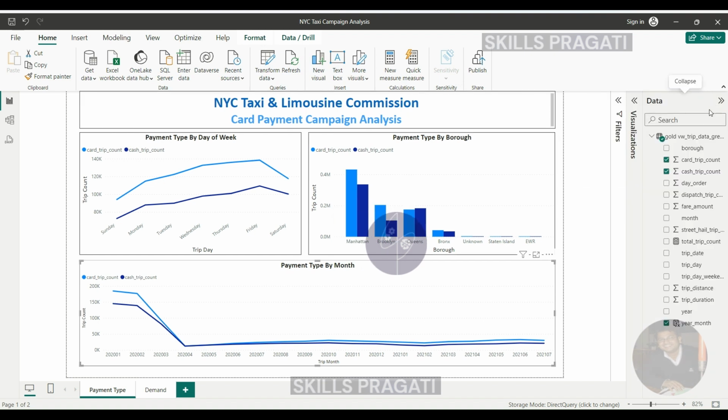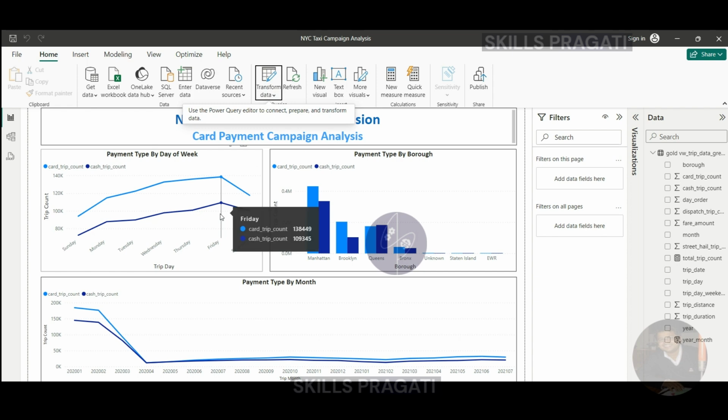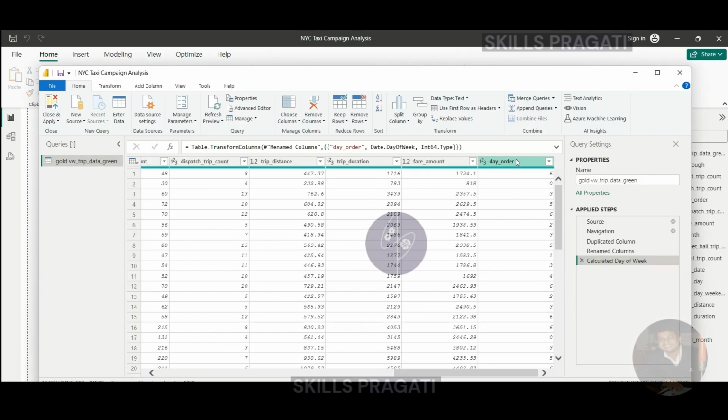But now let me show you how I managed to achieve the order by the day number of the week as opposed to the day name of the week. So in order to do that, I've created a new column here called Order, which is going to contain the values 1 for Sunday, 2 for Monday, 3 for Tuesday, etc. And then the ordering is done that way. So let me show you how I have done that. If I go to Transform Data, you will see a new column. Let me scroll to the right, and that's called Day Order.